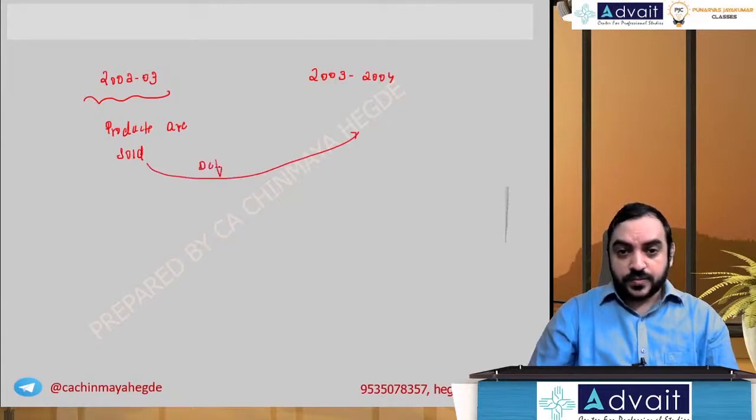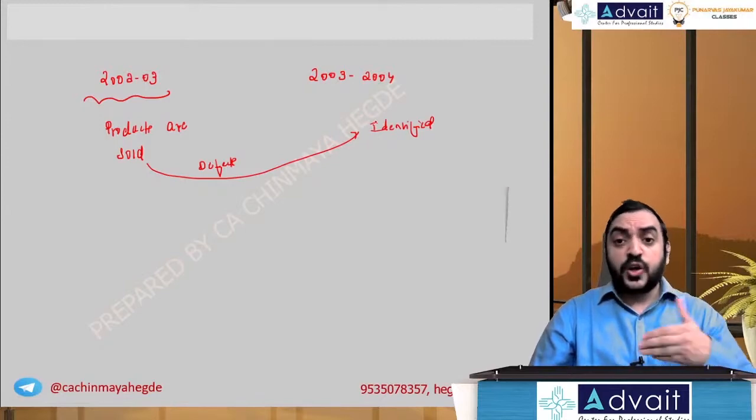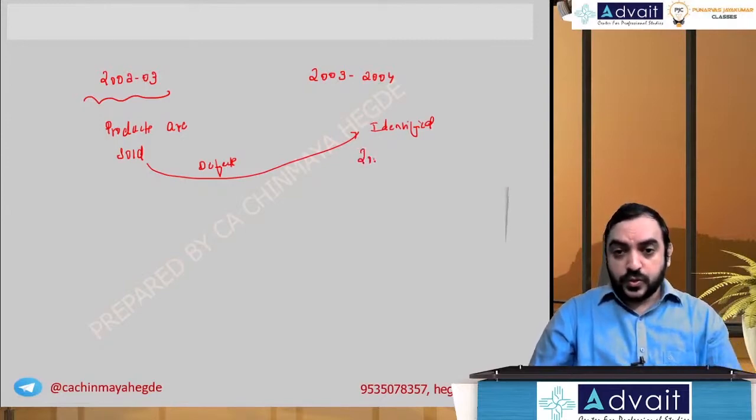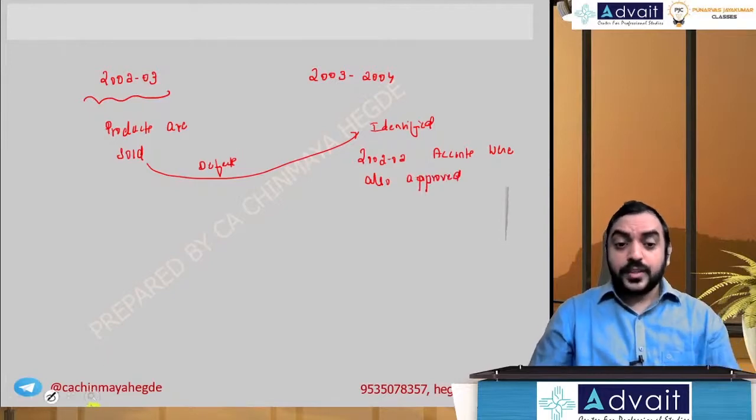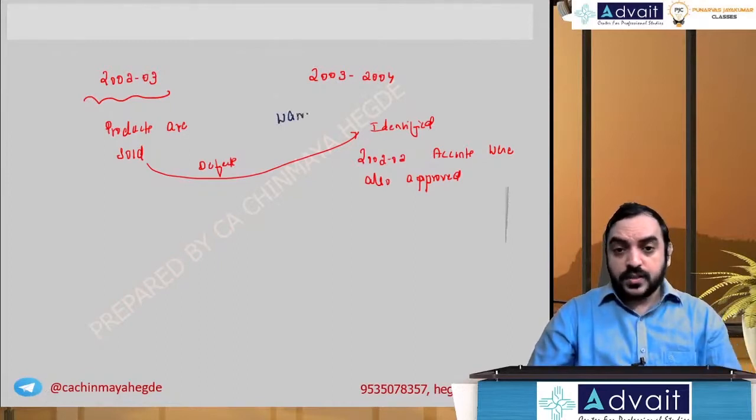These defects identified in 2003-4, and the previous year's accounts are also completed, that is, after the accounts were approved. So the 2002-3 accounts were also approved. And because of this defect, there is an additional warranty obligation of 1 lakh.